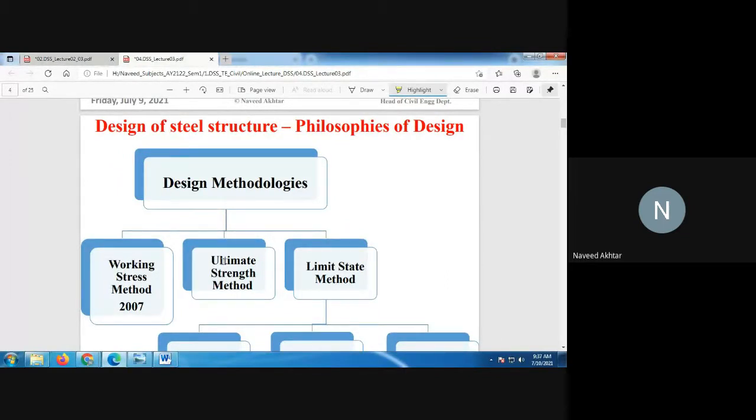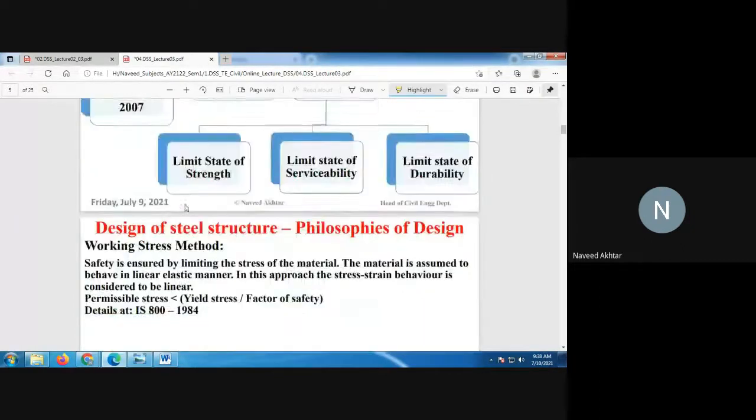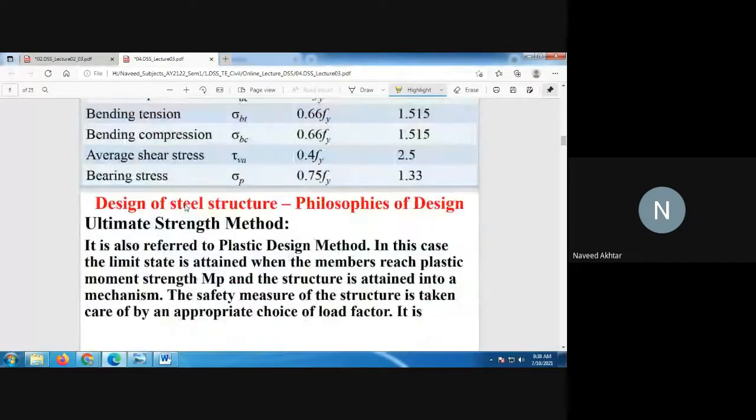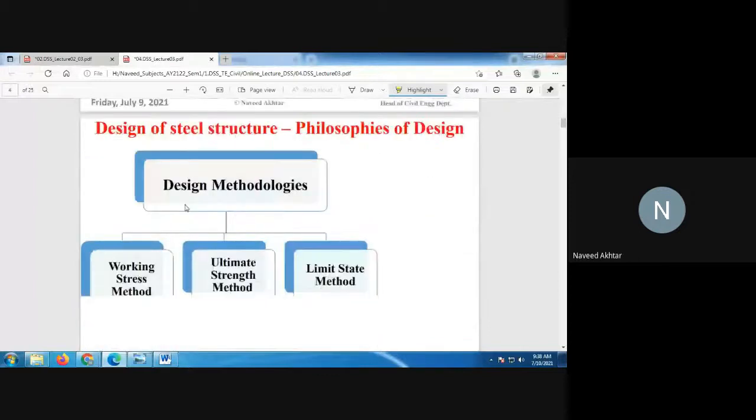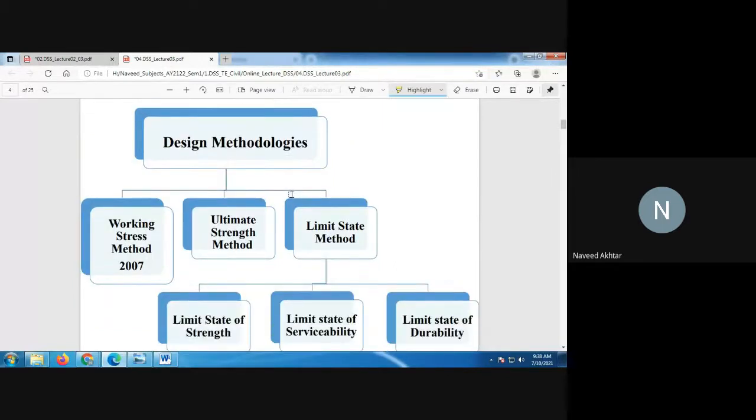So today, what we have seen, we will take as a recap, and then in lecture number 4 we will see the methods of design, or philosophies of design. So you will read the working stress method, ultimate load method, and limit state method.